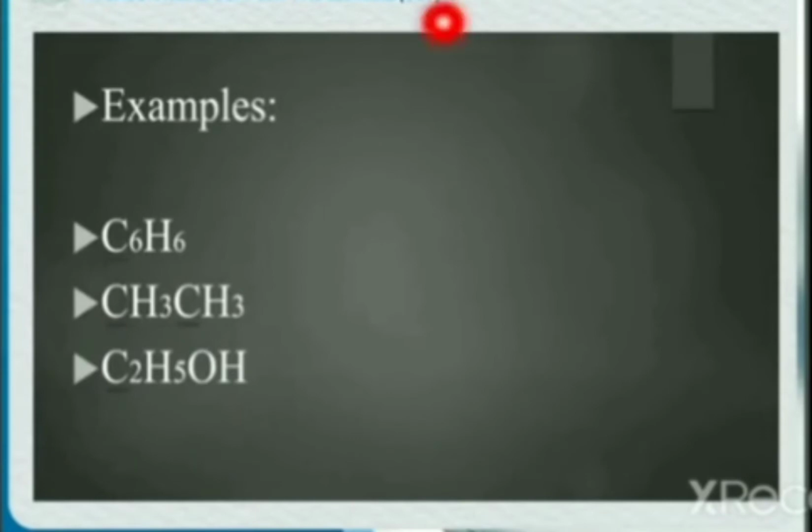Here we have some examples in which carbon is involved. C6H6. Carbon is present in it, so it is an organic compound. Next, CH3. Again, carbon is involved here, so it is an organic compound. C2H5OH. Again, carbon is here, so it is an organic compound.